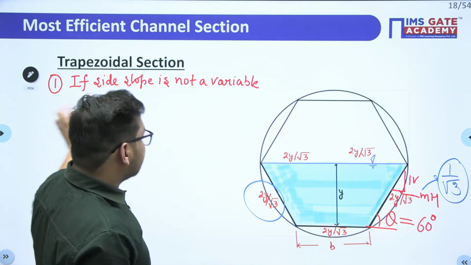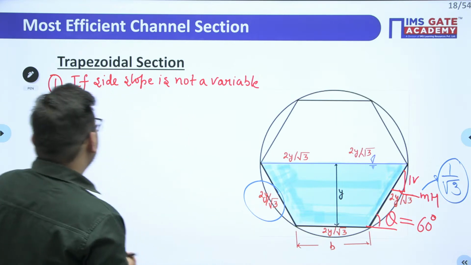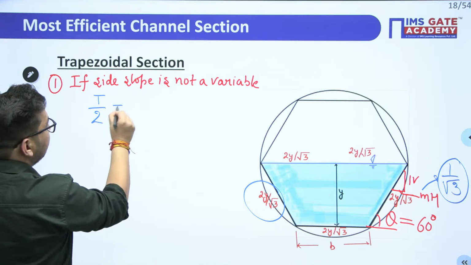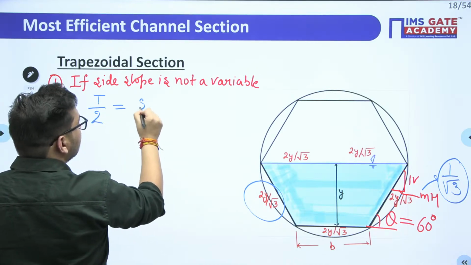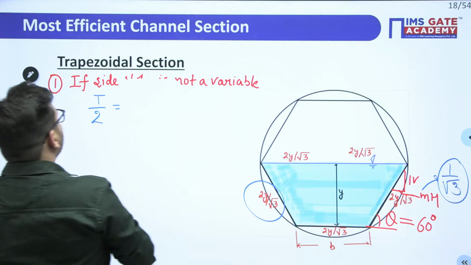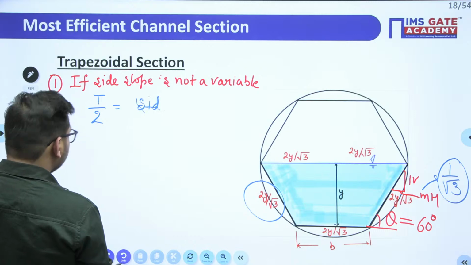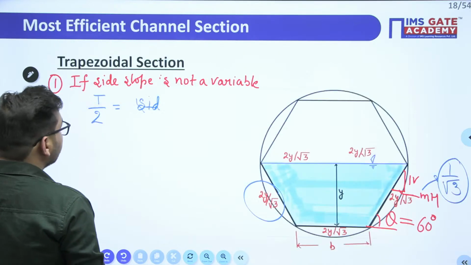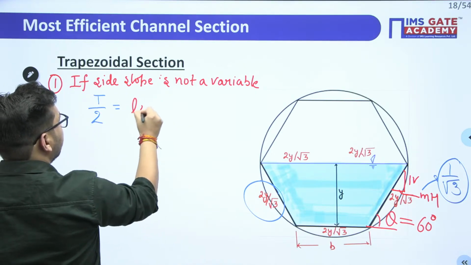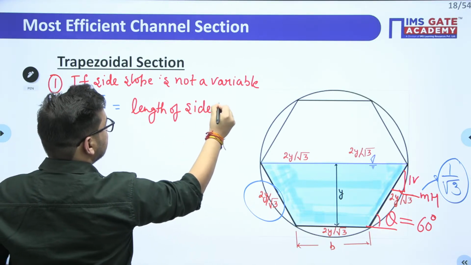So if the side slope is already given to you, you cannot change this side slope. For that case, the condition will be half of the top width will be equal to the length of the side slope.